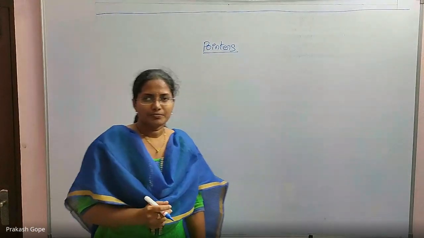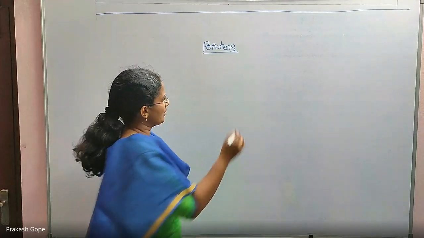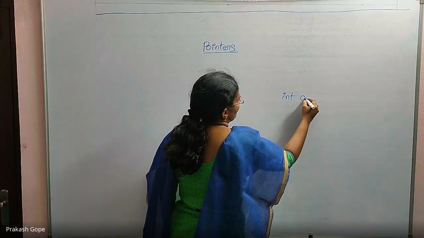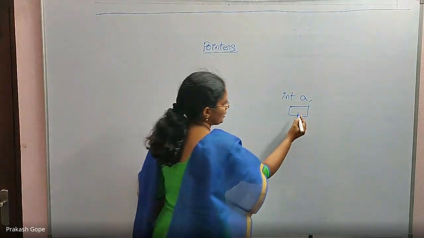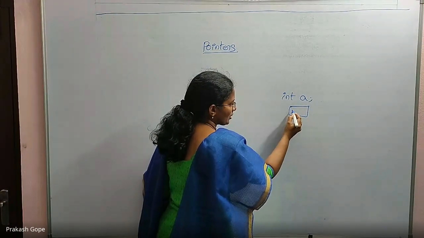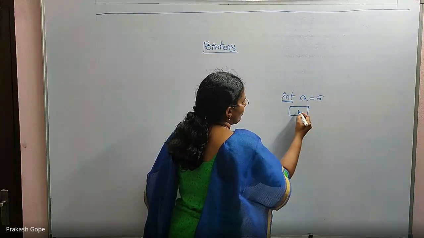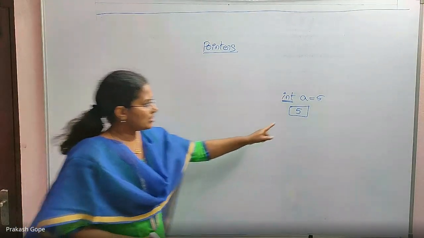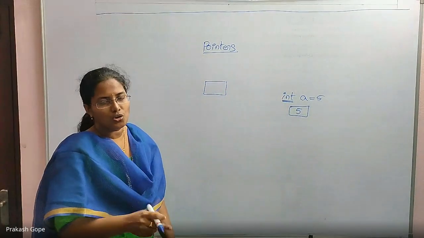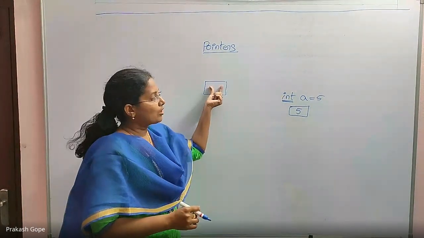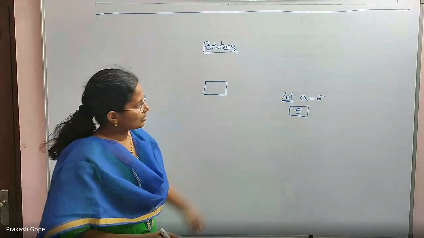What is a pointer? A pointer is also a variable like any other variable. For example, if I say int a, when I declare this, memory gets allocated for an integer a, which means this memory location can hold an integer value. If I initialize it, it will hold that initialized value. Similarly, a pointer is also a memory location which can hold the address of another memory location. Instead of a particular value, it can hold the address of another memory location. So this is a pointer.